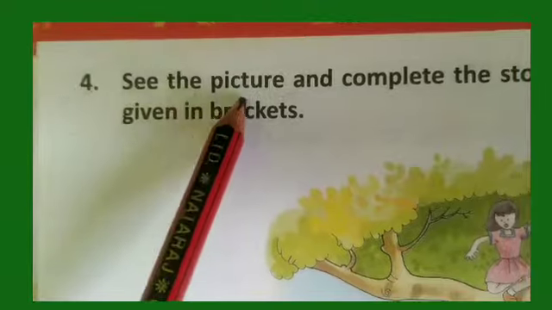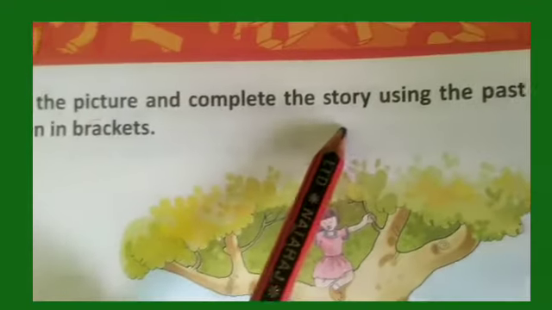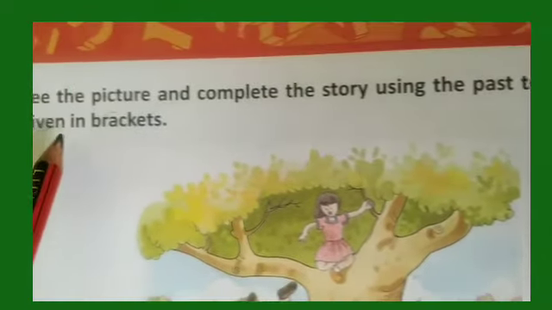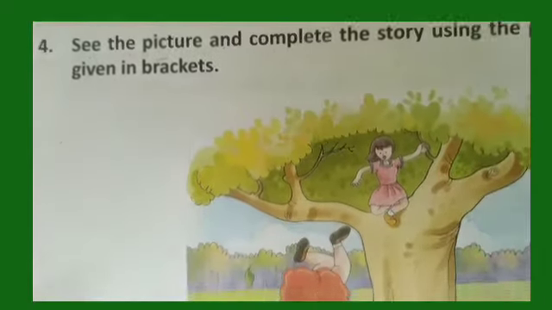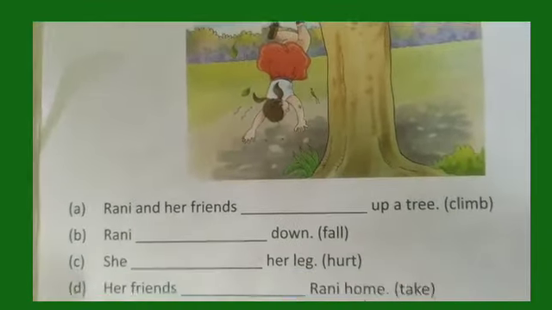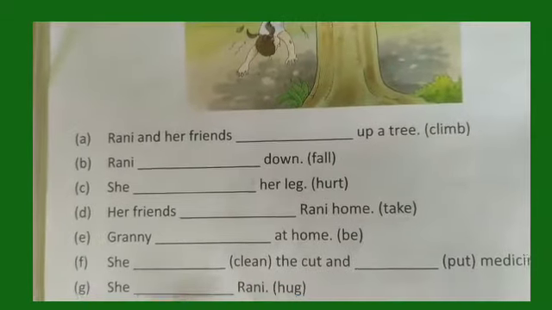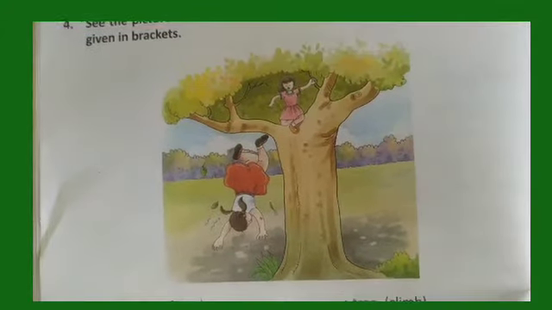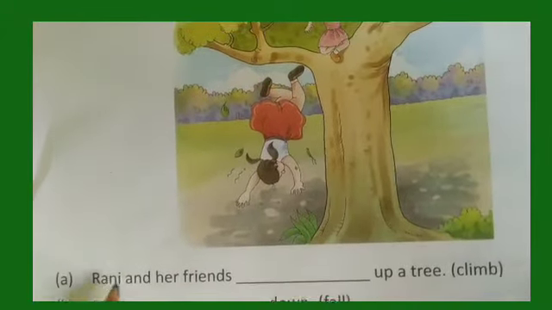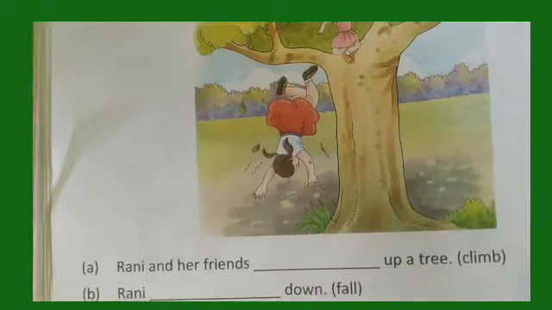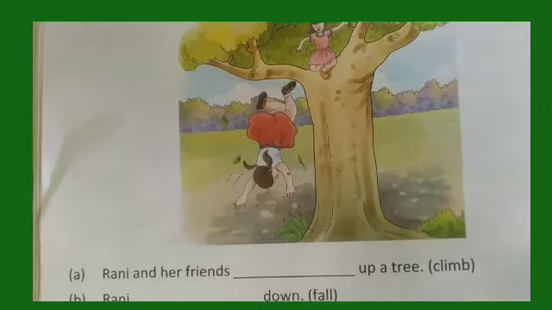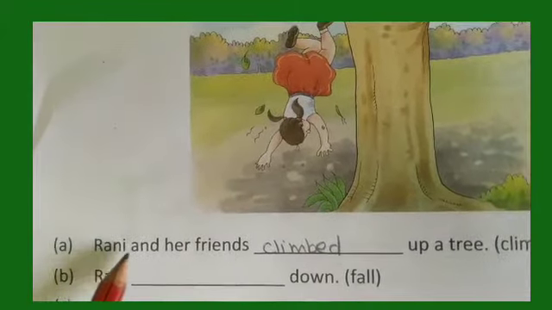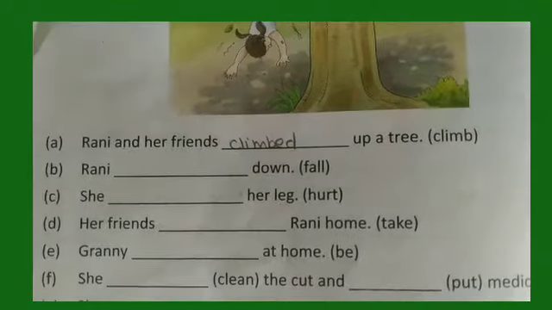So, next page, page 54. Number 4. See the picture and complete the story using the past tense of the verbs given in brackets. So here, look at the picture, and on that basis sentences are given and we have to fill in the blanks with past tense verbs. A. Rani and her friends dash up a tree, and the word given in the bracket is climb. So past tense of climb is climbed. Rani and her friends climbed up a tree.